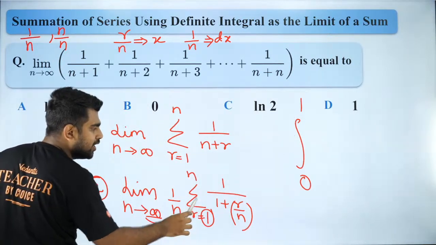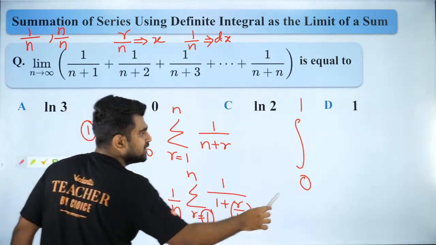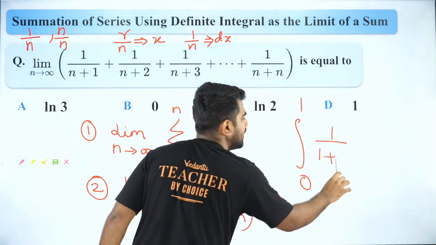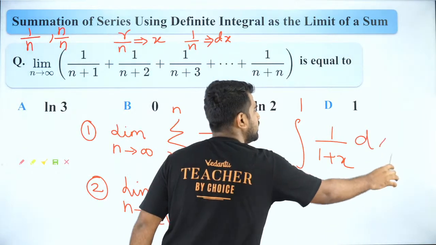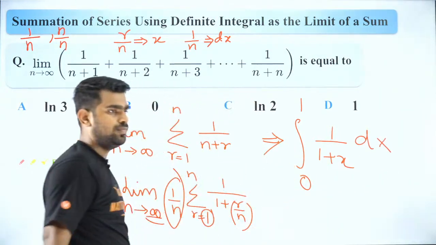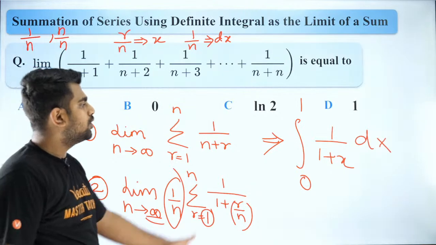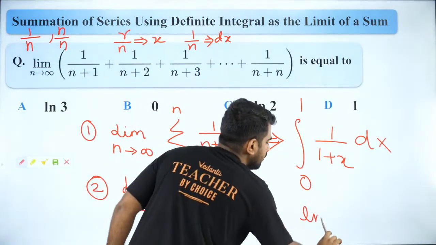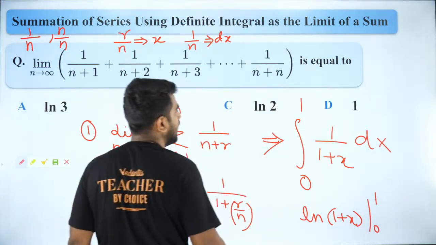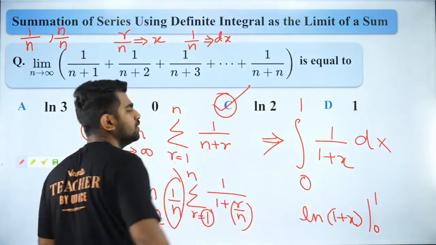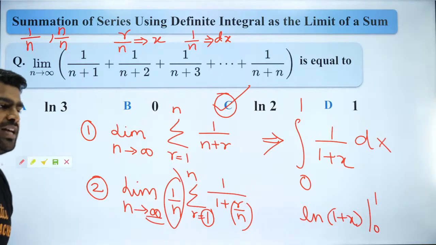And what did I say? R by n becomes x, so it will be 1 by 1 plus x, and 1 by n becomes dx. That's it. This is your answer. So it is going to be ln of 1 plus x from 0 to 1. So the answer is ln 2. As simple as that. I hope you guys are all clear with it.